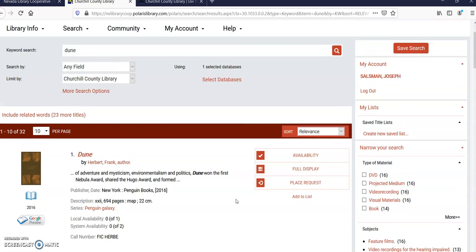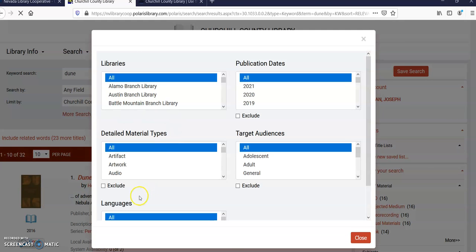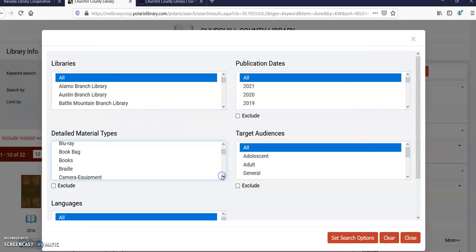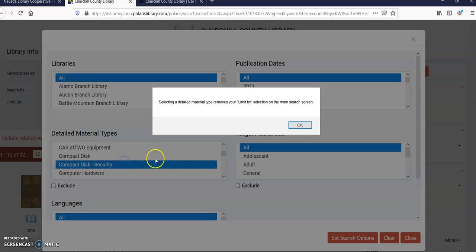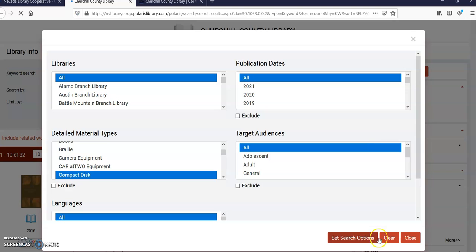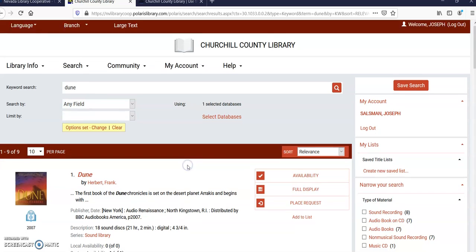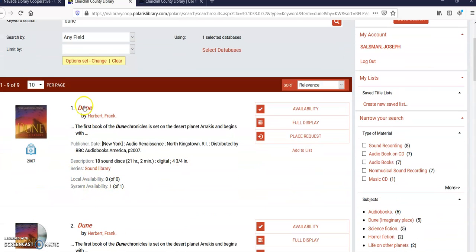But let's say I want Dune on audiobook. So I'll limit my search. Go to material types. Oops. And I want it on compact disc. And I'll say yes, set the search options. And it searches again. Okay. So we don't have Dune on audiobook in this library, but we do have it in the system, so again I could do place request.